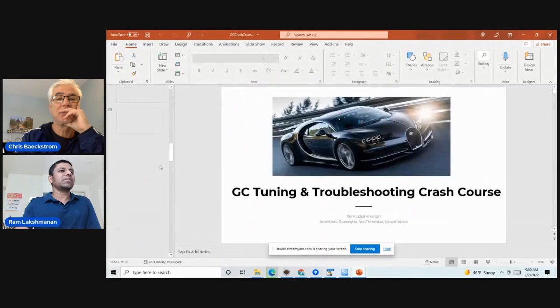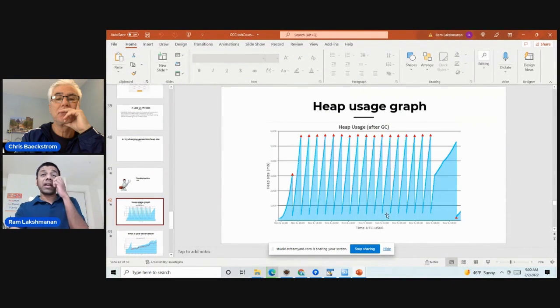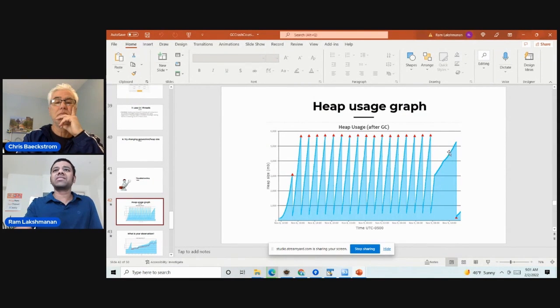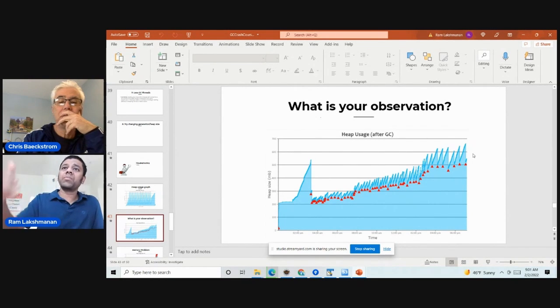See, friends, look at this. This is the garbage collection behavior of a very healthy application. I can see a full garbage collection running and the memory dropping all the way to the bottom. It's a very healthy instance. But look at this garbage collection behavior. When the garbage collection is running, the memory is not dropping all the way to this 200 MB mark. It just keeps on climbing slowly. This is telling us this application is already having an acute memory leak.